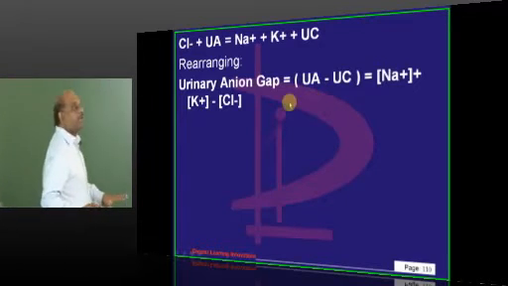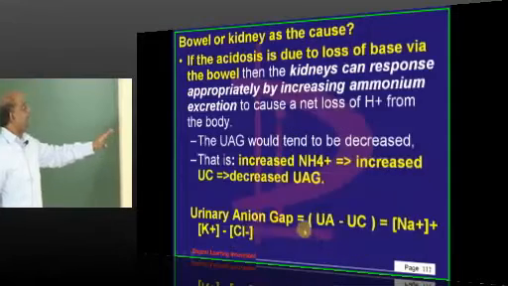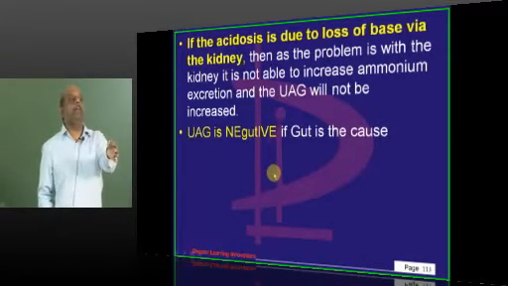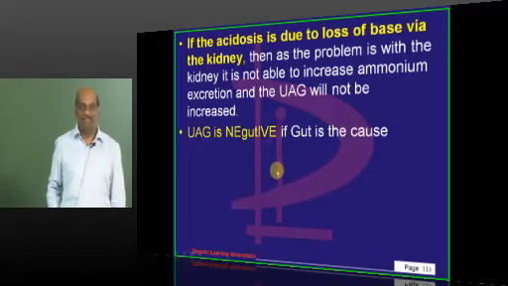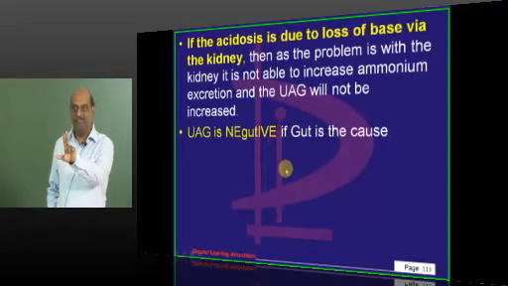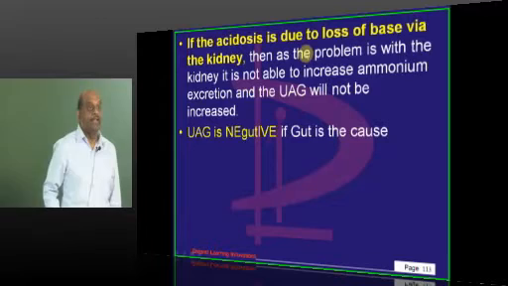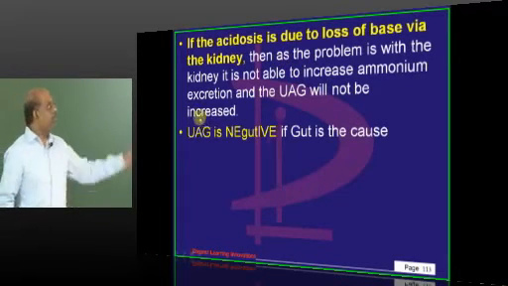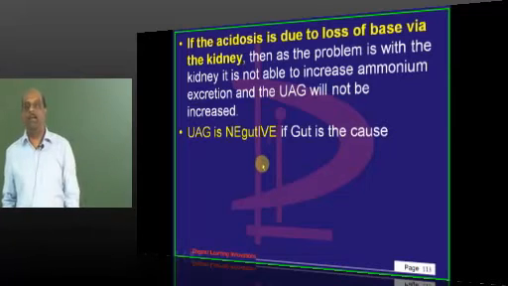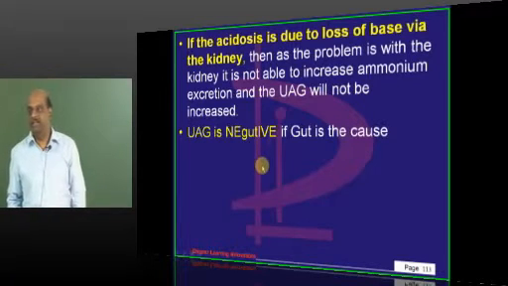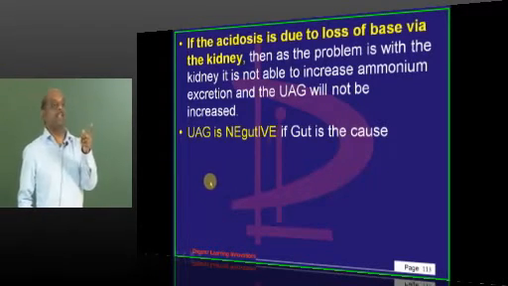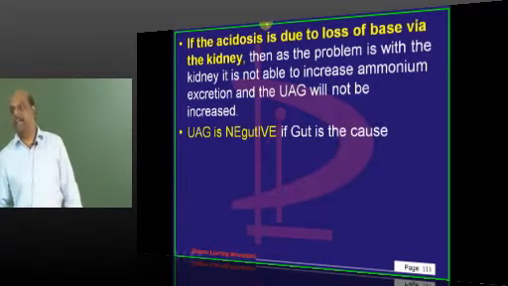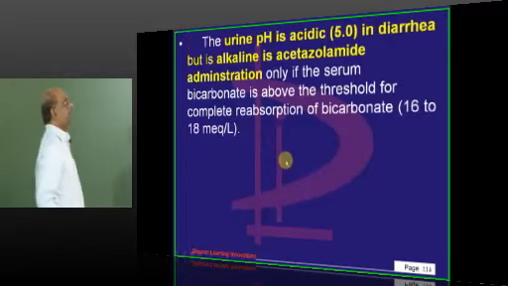So a simple way to remember is, if the problem is in the gut, the urinary anion gap becomes negative. It becomes a smaller value. Why? Because of the ammonium excretion into the urine by the renal tubule. When the urinary anion gap is normal, not changed, then the culprit of the acidosis is with the kidney. That is how we use the urinary anion gap. Okay? So that is important, doctor.